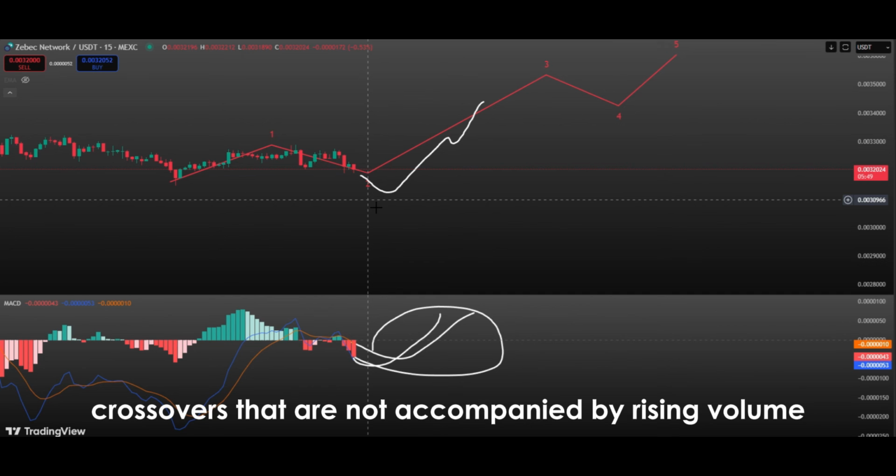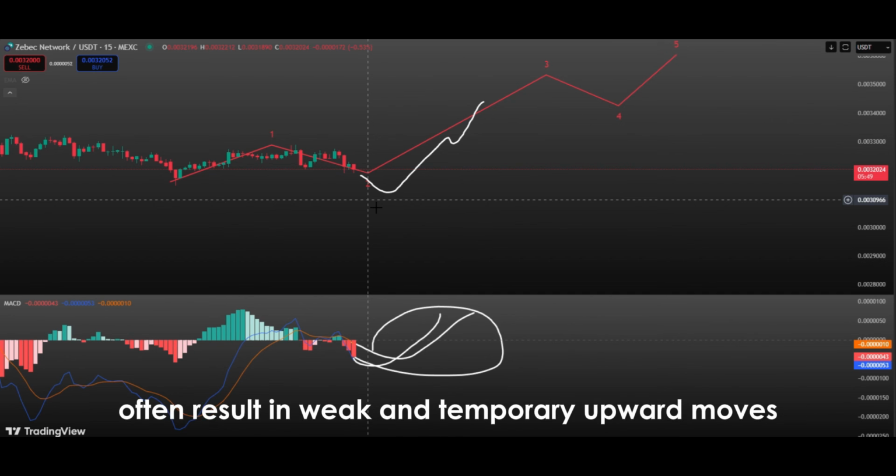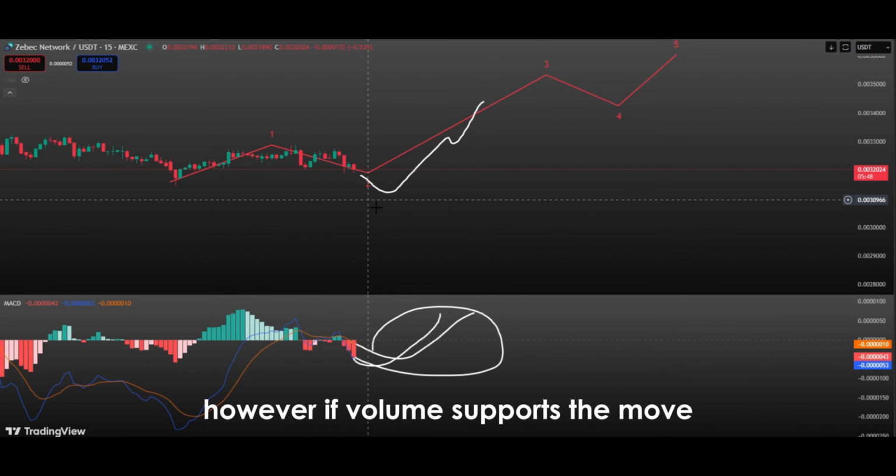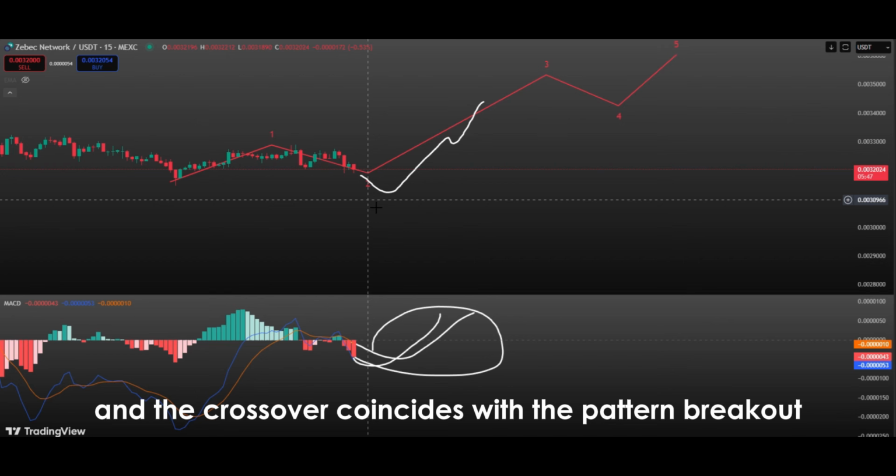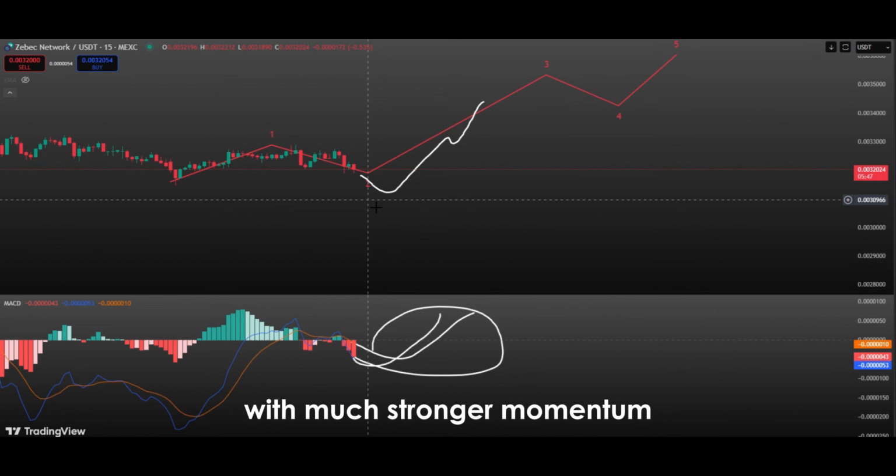MACD crossovers that are not accompanied by rising volume often result in weak and temporary upward moves. However, if volume supports the move and the crossover coincides with the pattern breakout, the upward movement is likely to continue with much stronger momentum. We need to see the MACD cross.